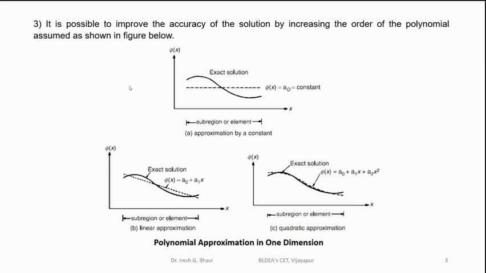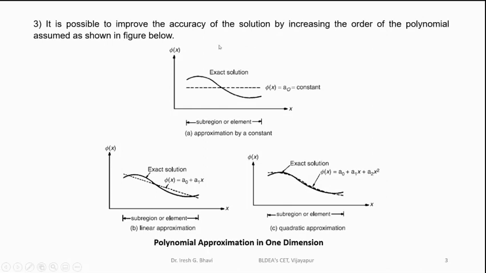One is, we divide the body into more number of elements. And another one is that instead of dividing the body into more elements, we keep the number of elements the same, but increase the order of the polynomial assumed in the displacement model.